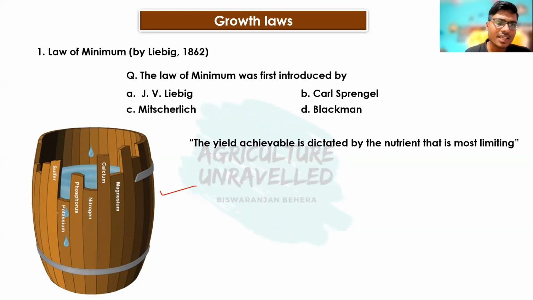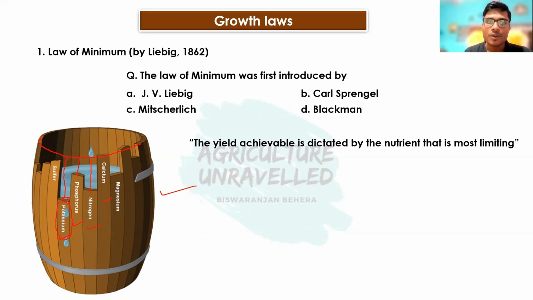Here, for example, potassium is deficient, phosphorus is deficient, nitrogen is deficient, calcium is deficient, because the level of the barrel that will contain the maximum water is this much. But this is the quantity of potassium deficiency, this is the quantity of phosphorus deficiency, this is the quantity of nitrogen deficiency. Liebig's law of minimum says the maximum level of water inside this barrel will depend on the potassium content.